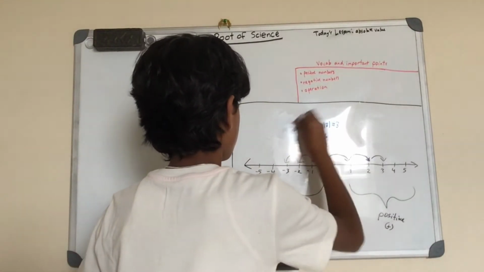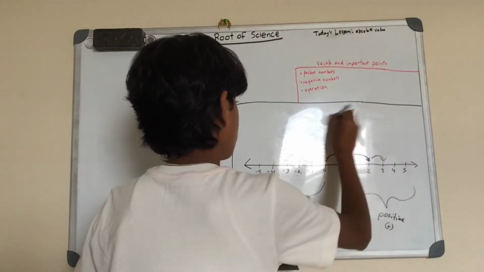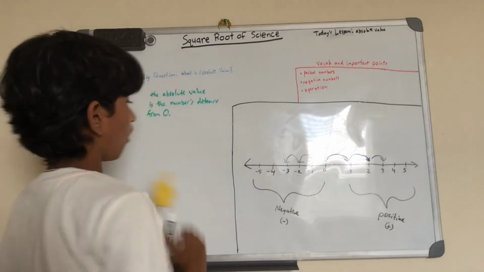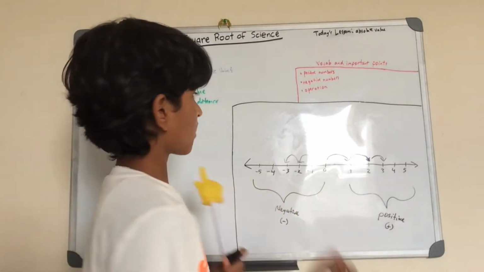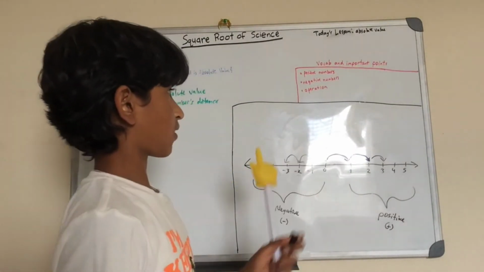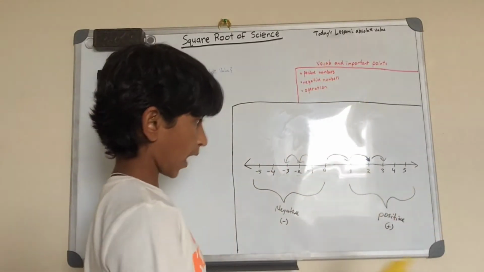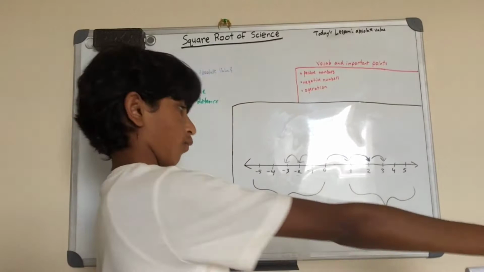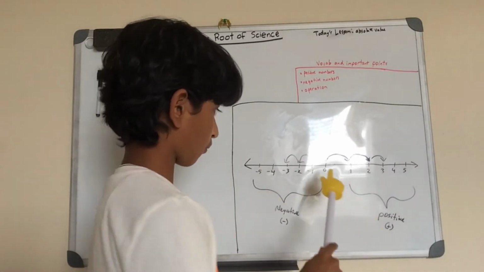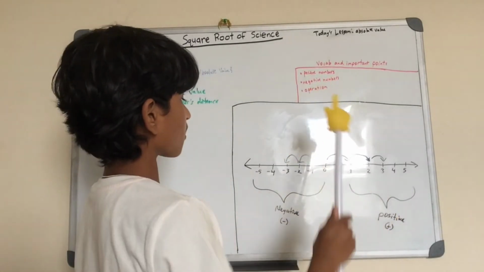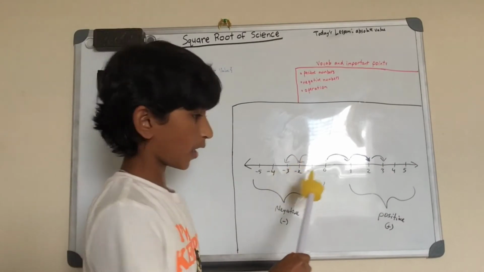Let me just erase this. Also, we can also do operations. Positive numbers is one of our vocab: all the numbers to the right of 0, and the negative numbers are all the numbers to the left, and they have the negative symbol.